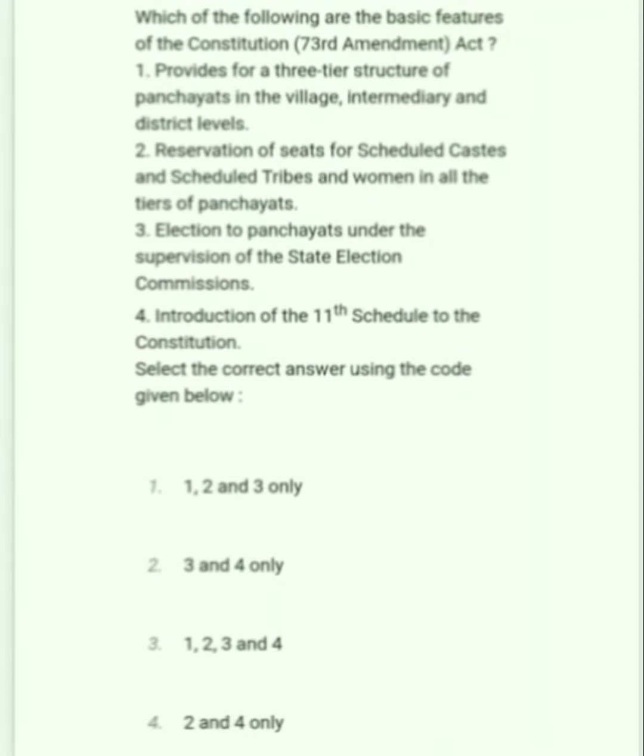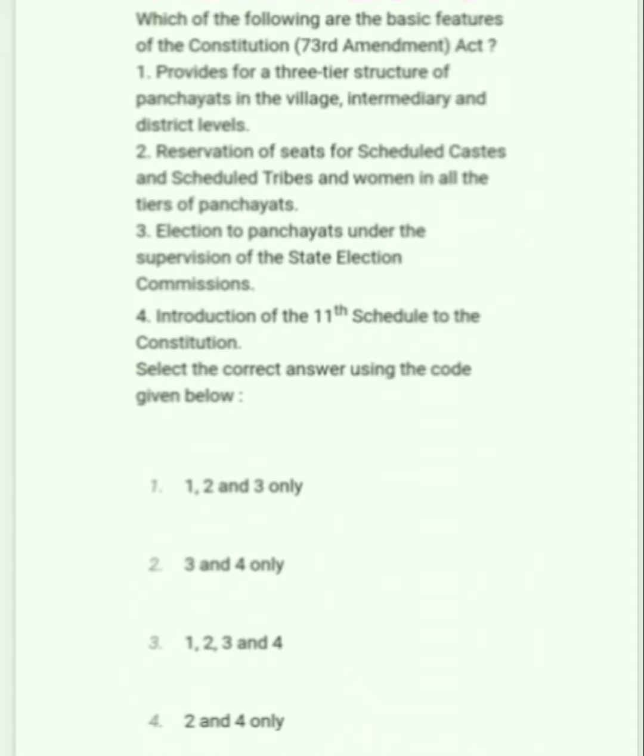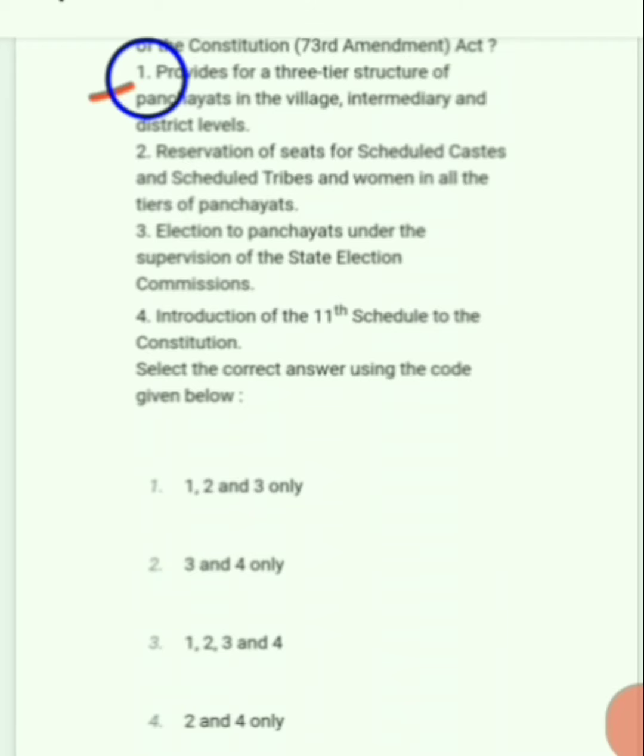Which of the following are the basic features of the Constitution 17th Amendment Act? Provides for a three-tier structure of panchayat in the village, intermediary and district level. It is correct.